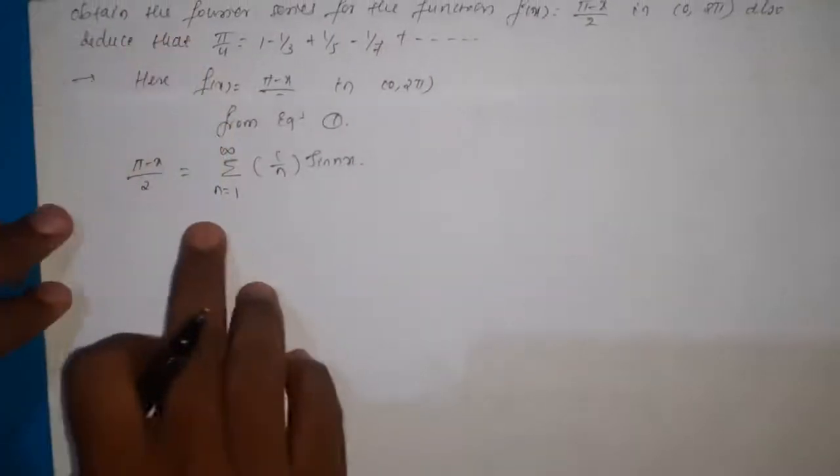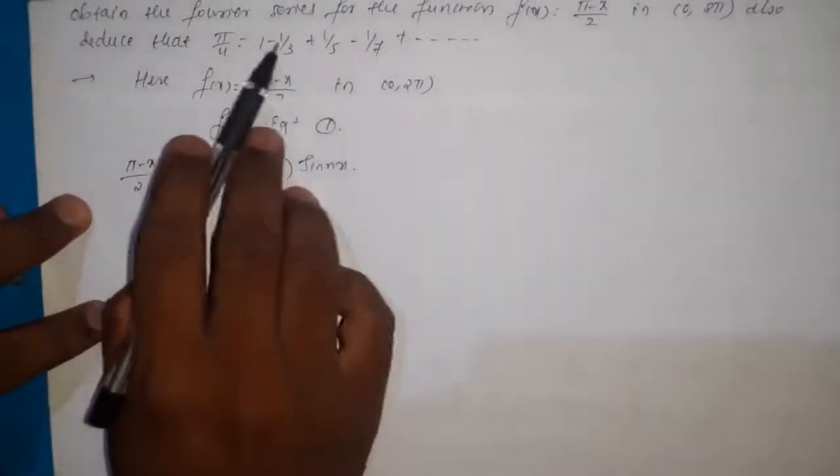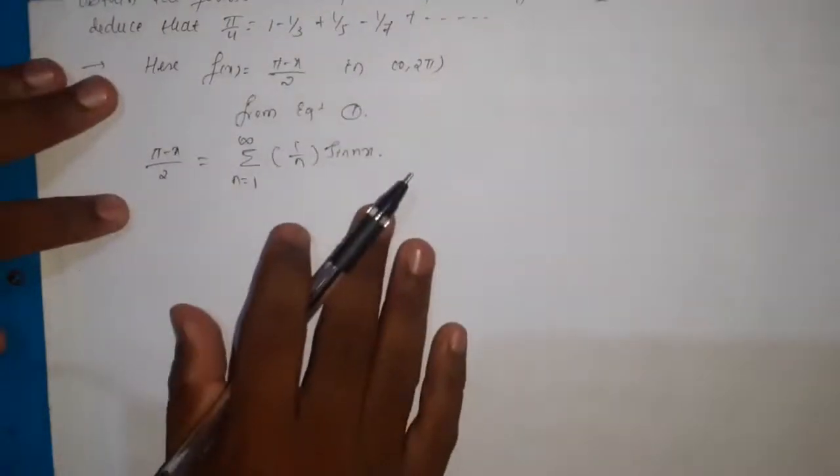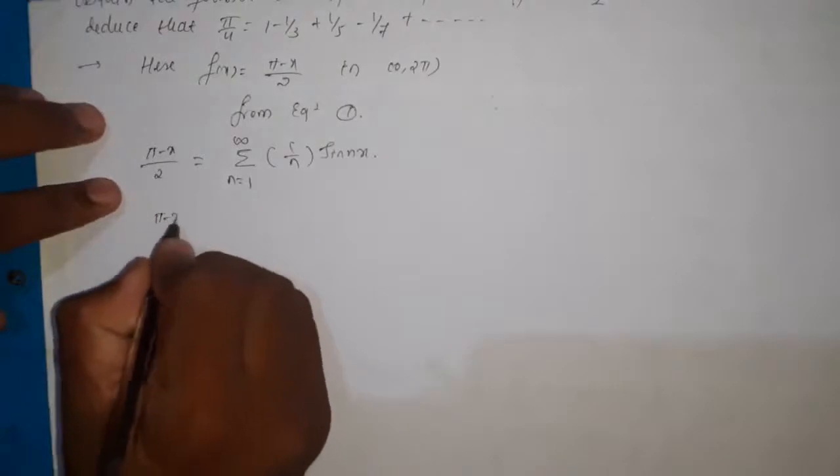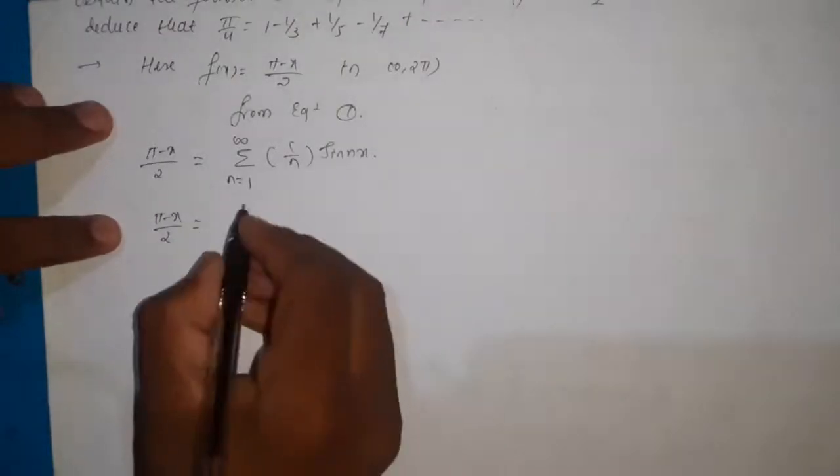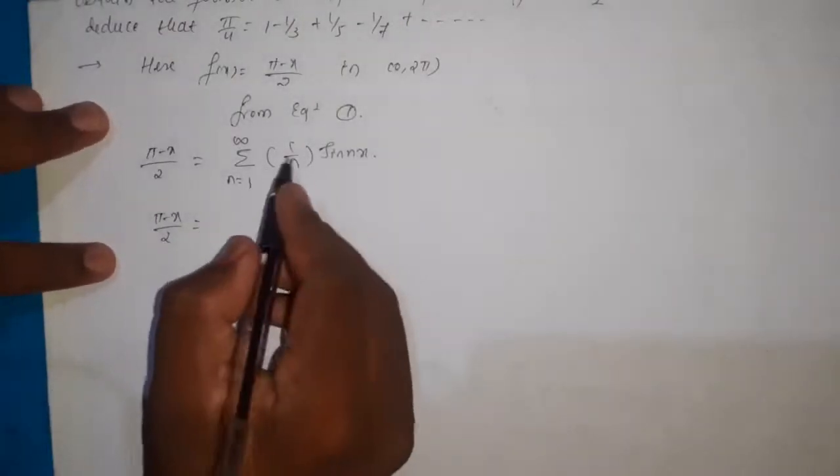So here, by using this expression we need to prove pi by 4 equal to this one. So for that let us expand the series. Now pi minus x by 2 is equal to summation over n equal to 1 to infinity.